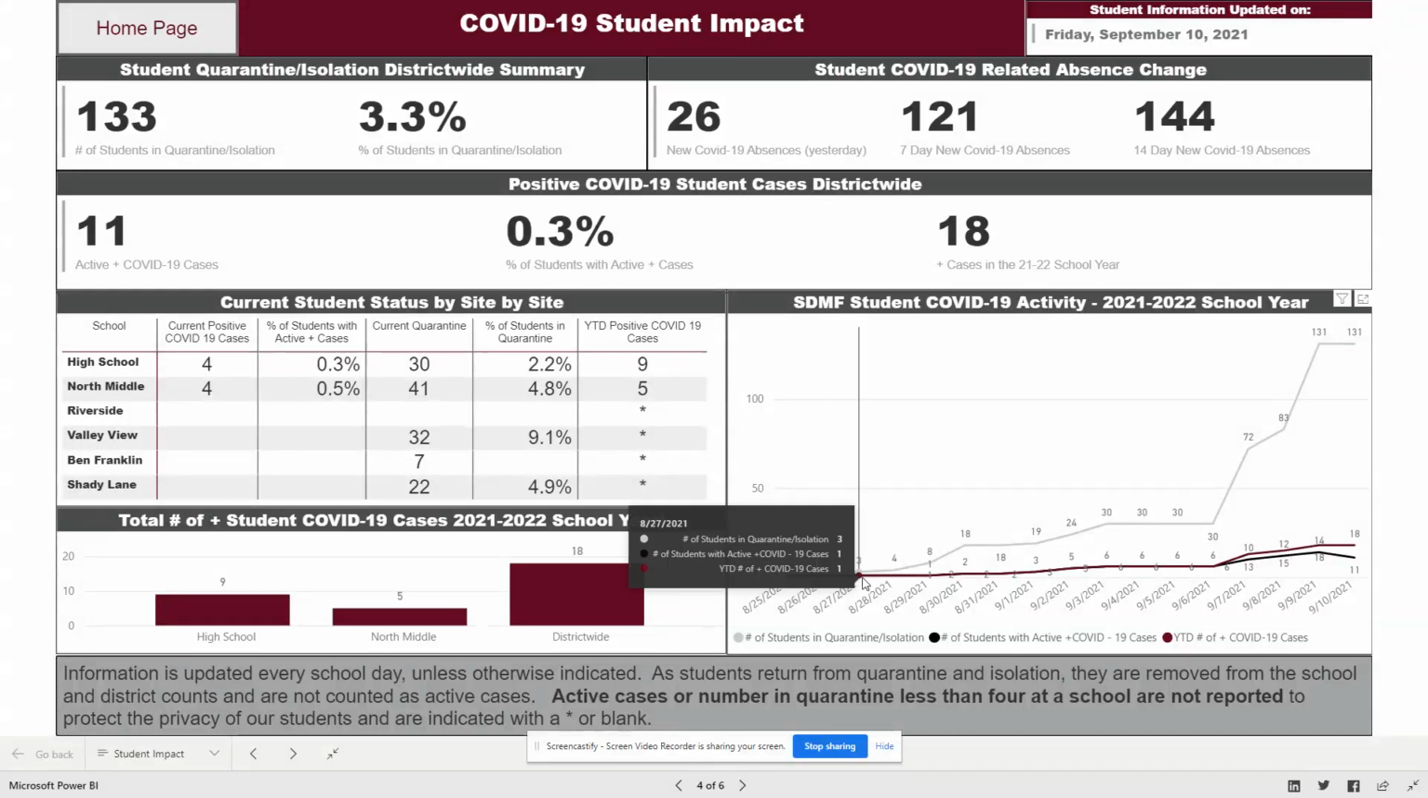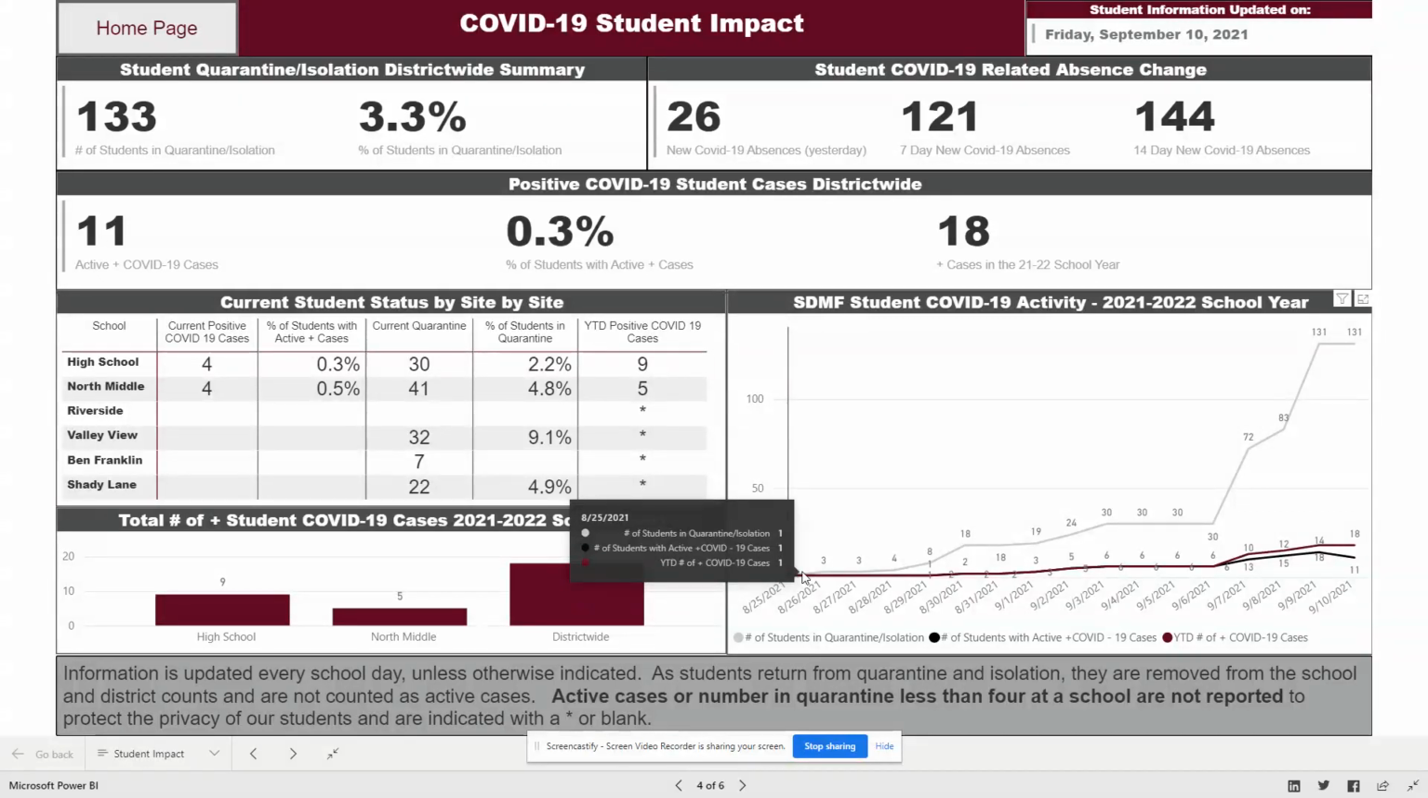In this graph, we're looking at our trends over time for quarantine, current positive cases, and cumulative or year-to-date positive COVID-19 cases.